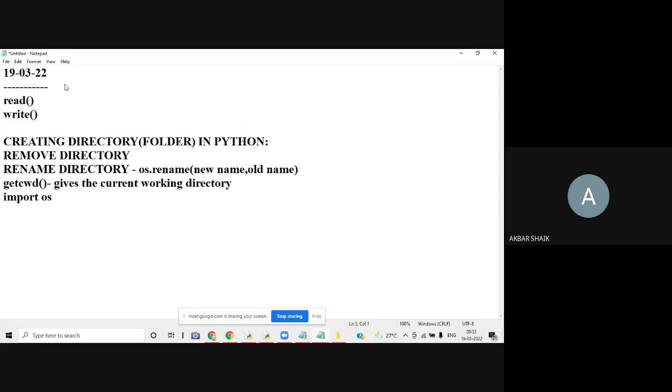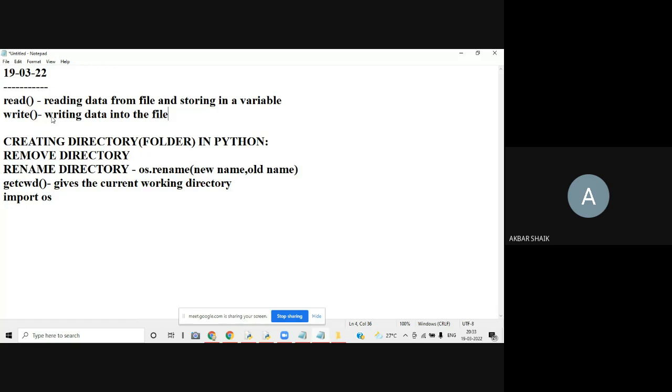Read function is for reading data from a file and storing it in a variable. And what about write? Write is nothing but writing data into the file. So this is the read operation and the write operation, right?